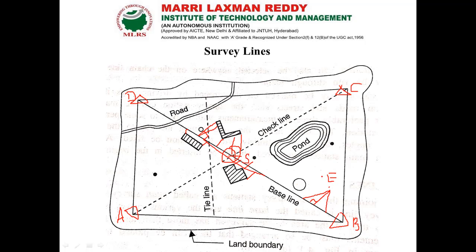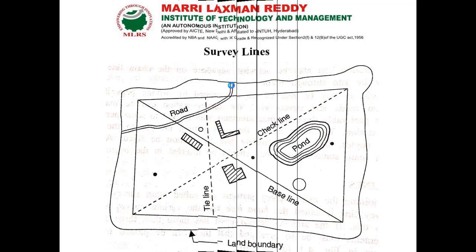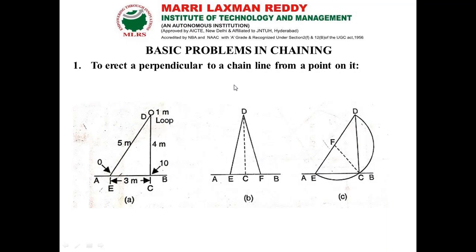How are we going to make that perpendicular point? Similarly, if I have my baseline or chain line, how do I make lines parallel to it? These are some common problems we face in the chaining process.